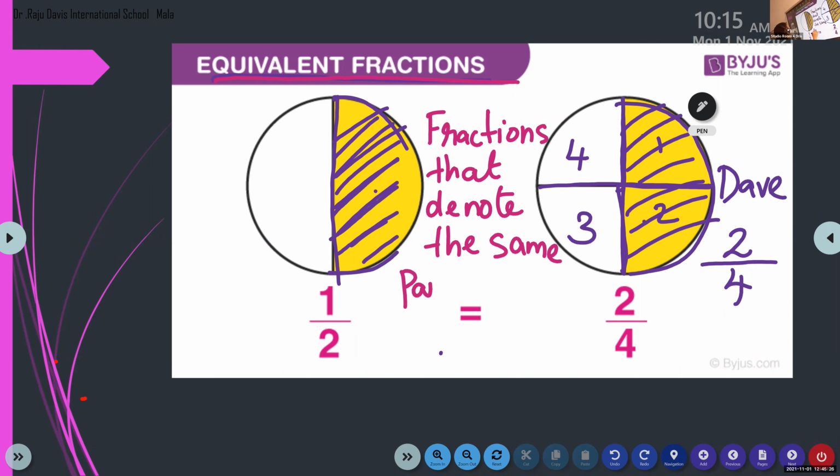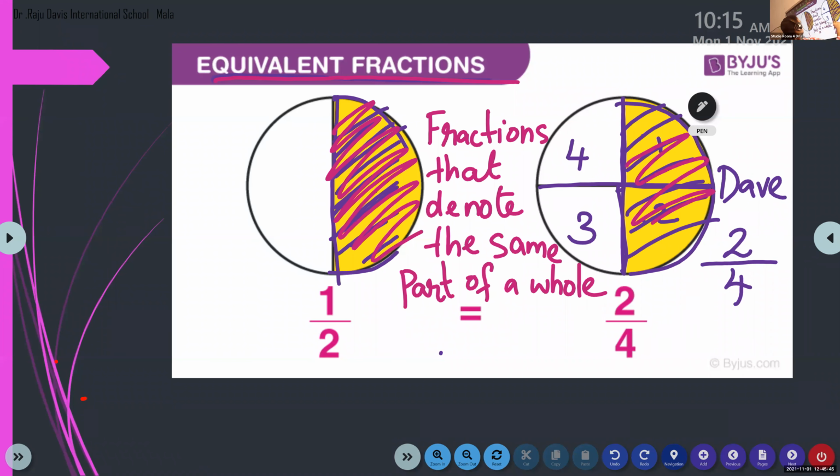I will ask you this definition now, so you have to listen carefully. Part of a whole. Okay. So what is equivalent fraction? Fractions that denote the same part of a whole. Here we can see this 1/2 and this 2/4. They are the same size.